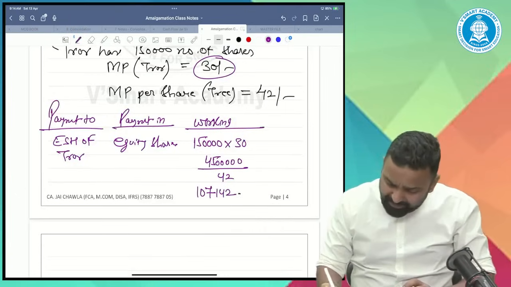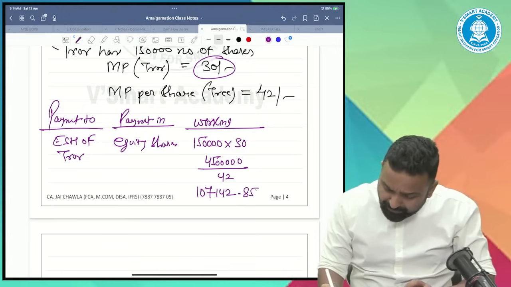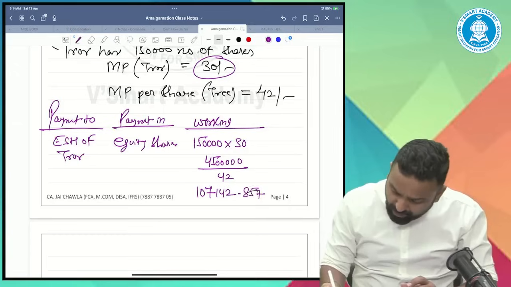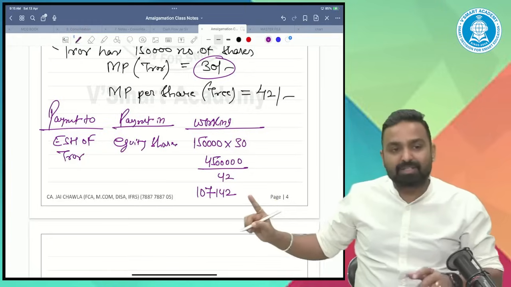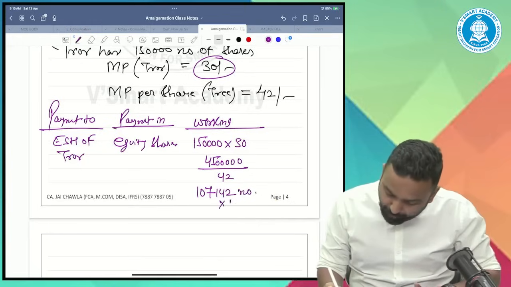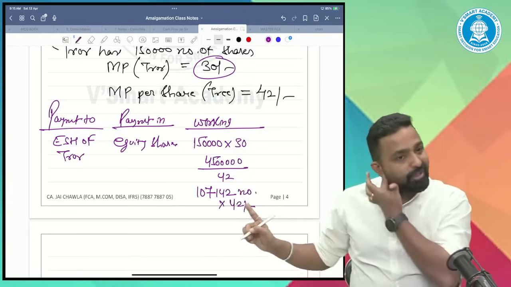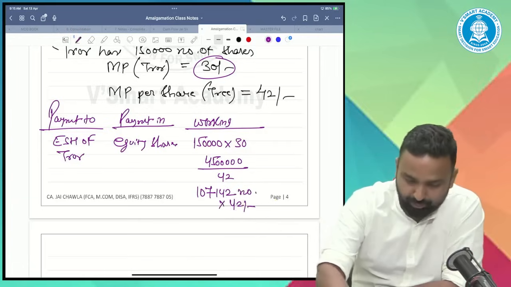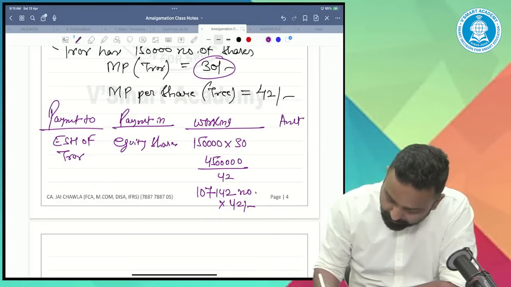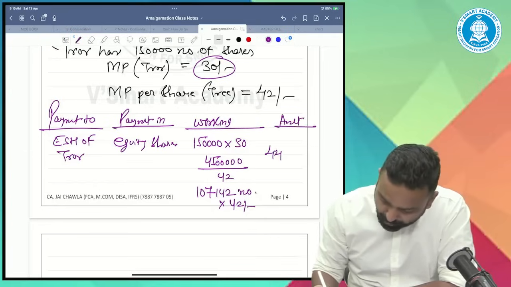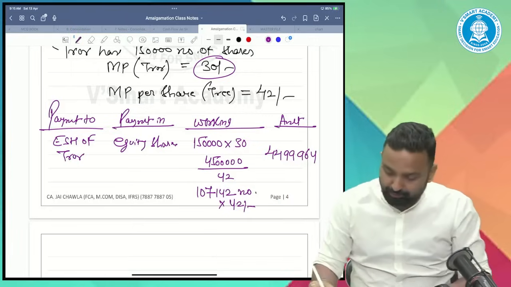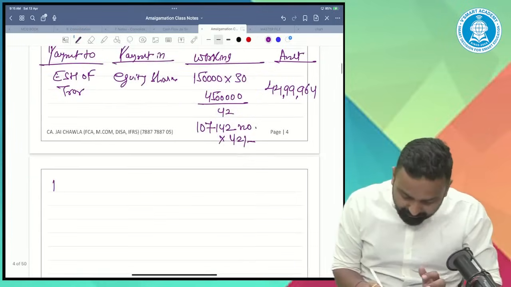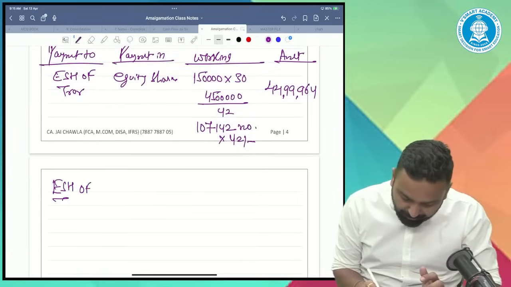After this it is 0.857. Do not write this here, because I cannot issue shares in points. So I will give you 107,142 shares at 42 only. So 107,142 into 42. The PC amount becomes 44,99,964. Again, PC, payment to equity shareholders of transferor.